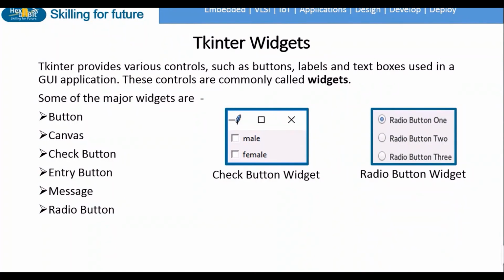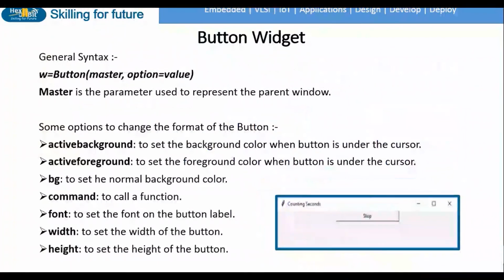Let us discuss some important ones. Button widget is a UI element that is used to trigger any action upon click. A button displays text with a background image or background color. One of the applications of this widget can be on the login or sign up windows of GUIs. Some of the configurable parameters for this widget are background color, font, width, height, etc.